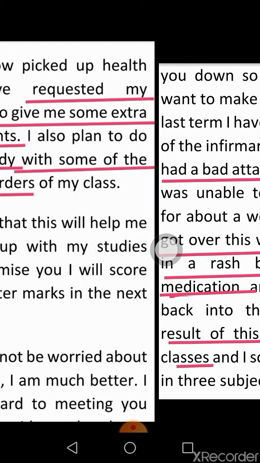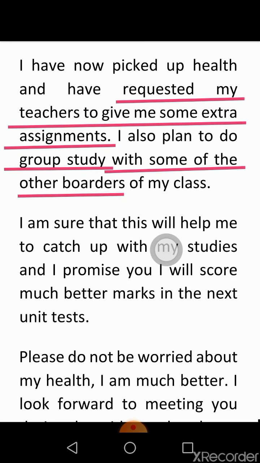Now the next point you need to write after stating the reasons is: what are your plans to improve? Here the plans mentioned are: you will request the teacher to give some extra assignments. And the second plan is group study with some of the other boarders of my school. Similarly, express the plans in a proper manner. You can write 2 or 3 plans so that it becomes easy for the examiner to pick the best 2 of them.